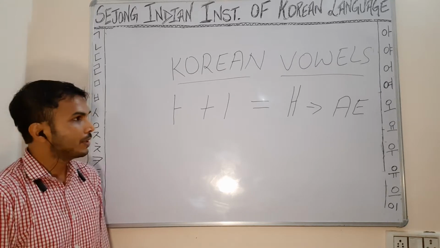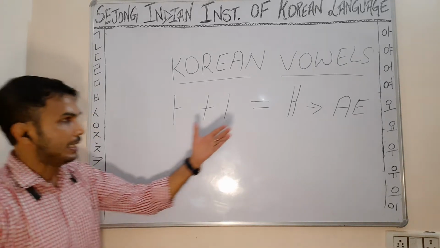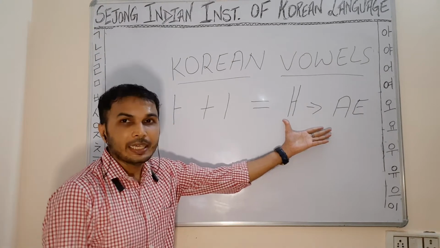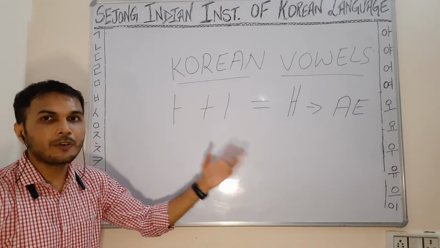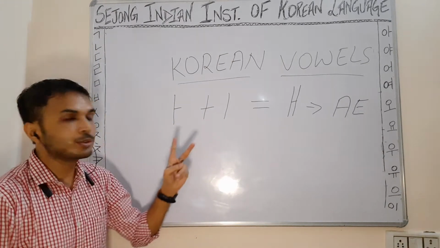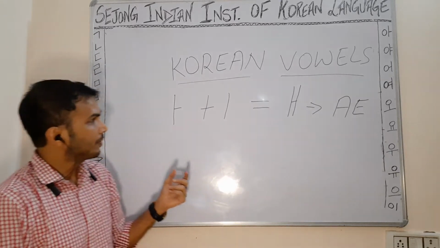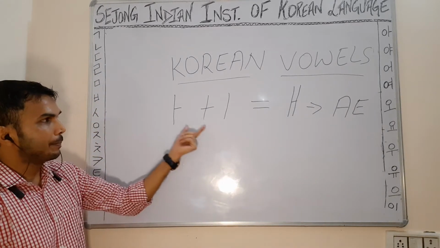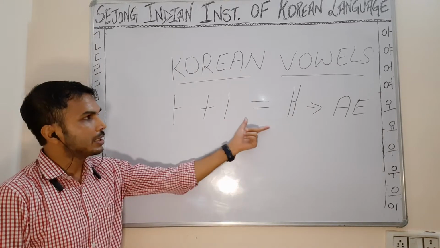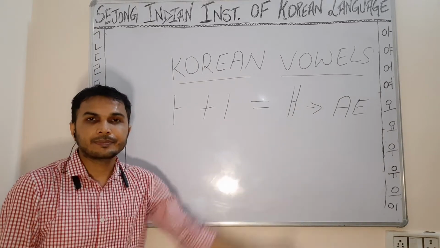Okay, so the first diphthong is ae. Ae is a combination of two monophthongs, that is two fundamental vowels. First is a plus i is equal to ae.